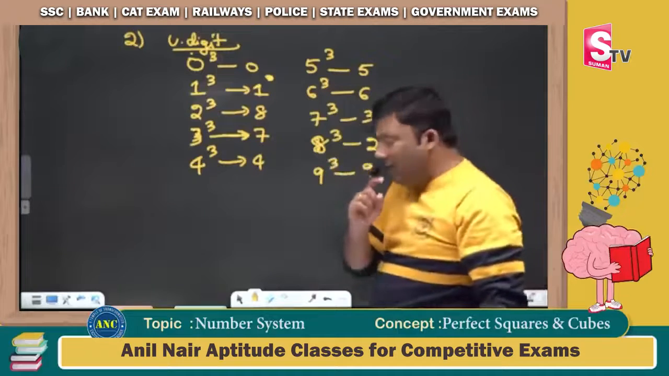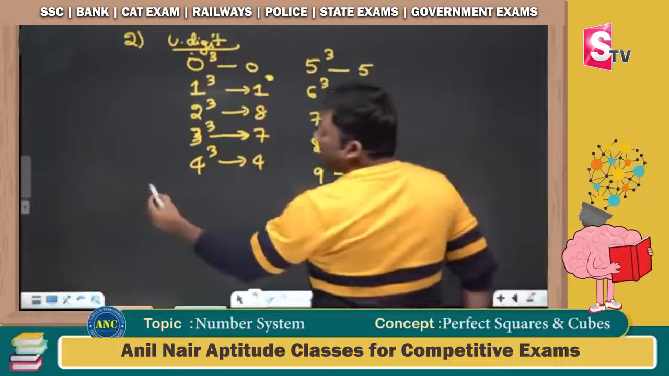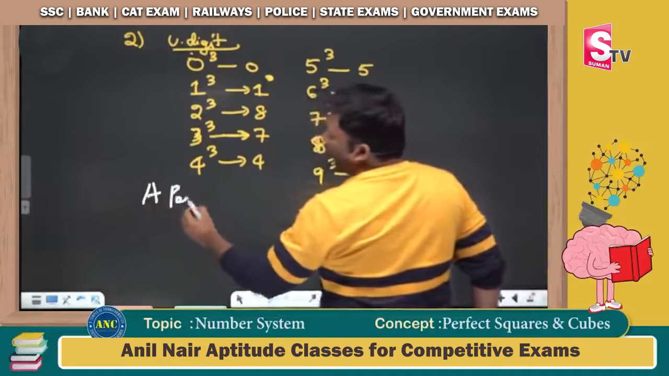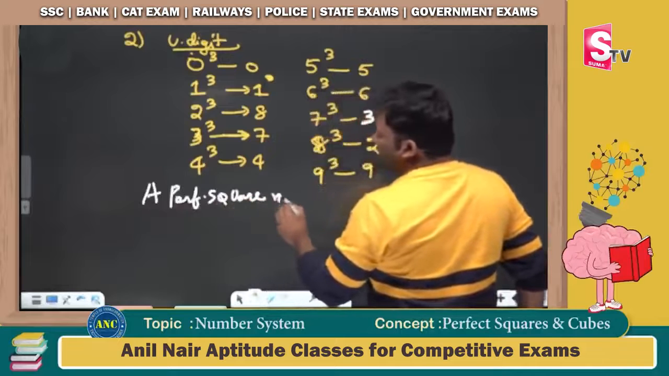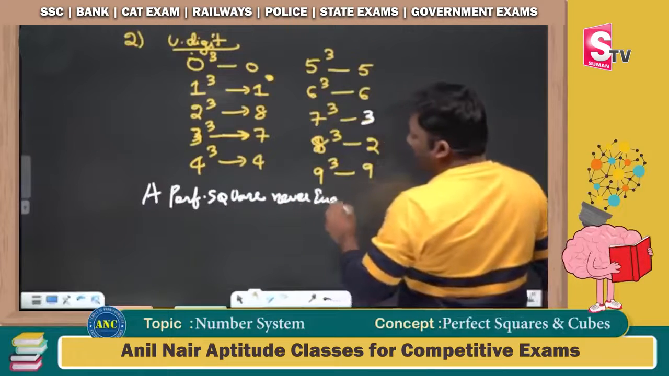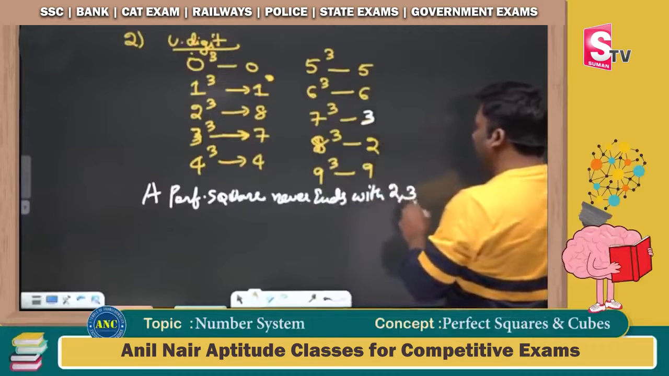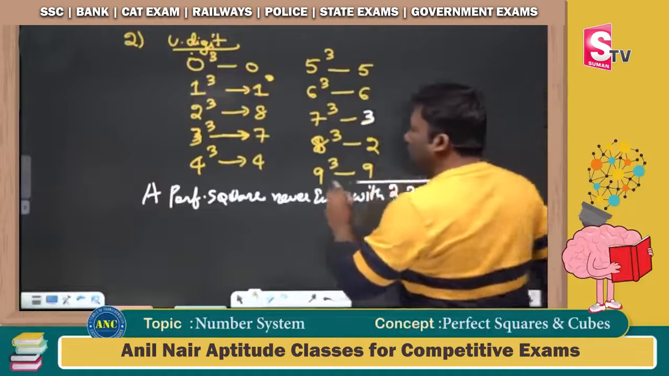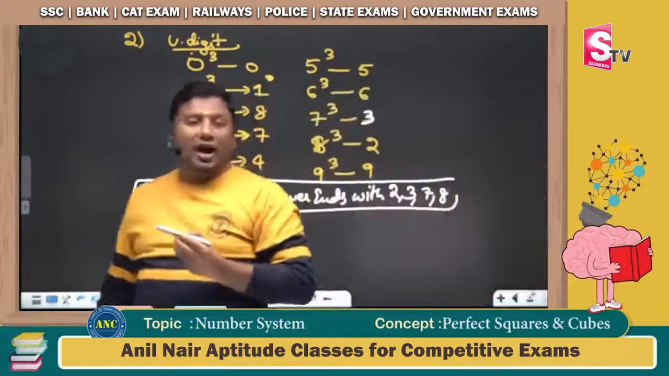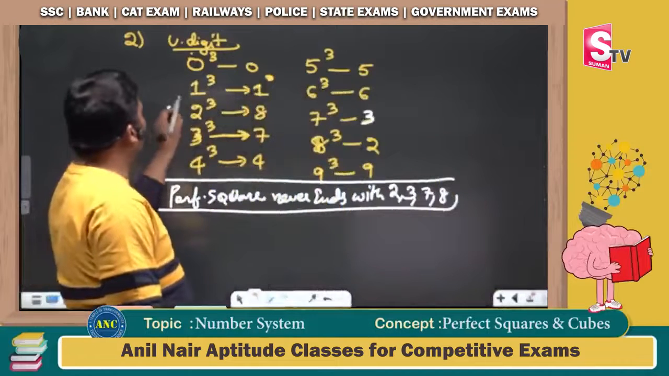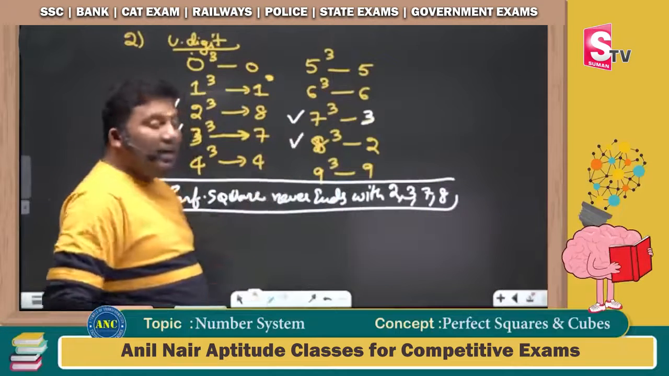Now listen, very, very important, sir. This is an extremely important key point. What did we discuss yesterday? A perfect square never ends with 2, 3, 7 or 8. Identify all the unit digits 2, 3, 7 or 8: 2 is here, 3 is here, 7 is here, 8 is here.